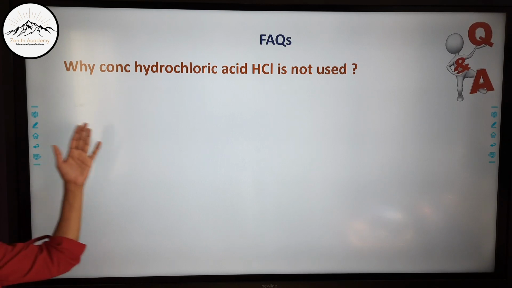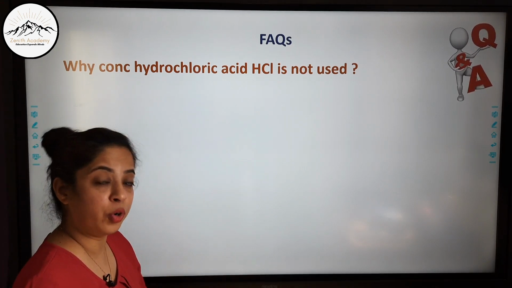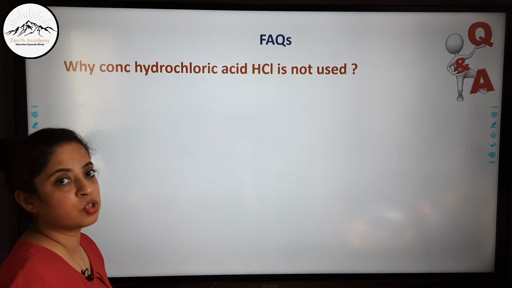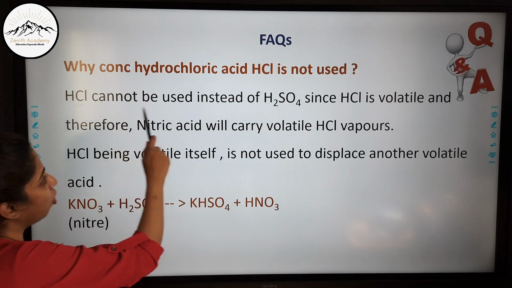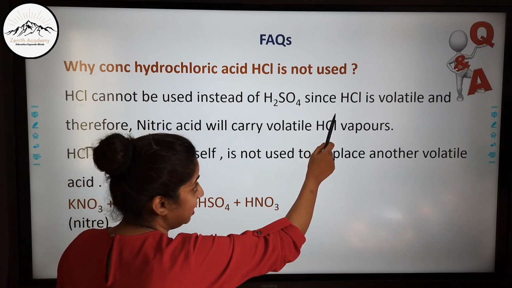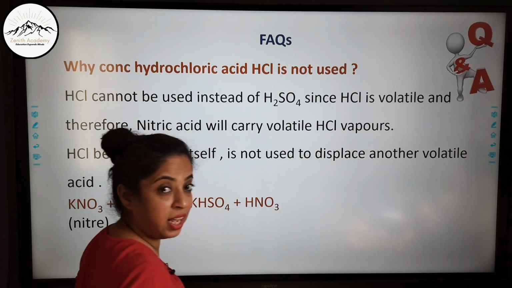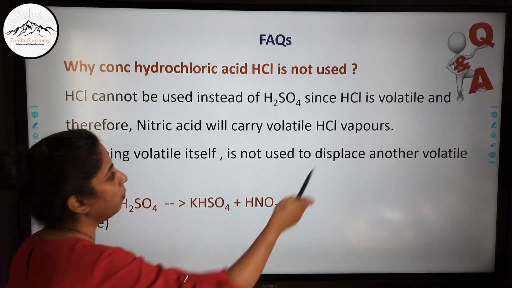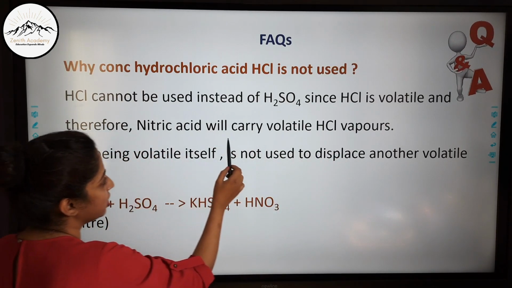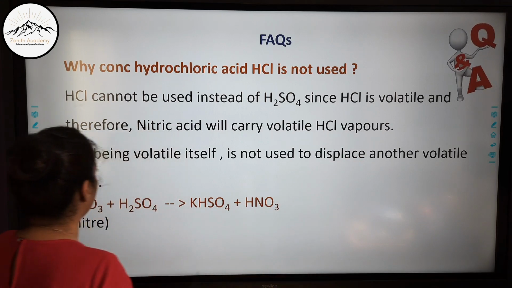Now, why is concentrated hydrochloric acid not used? Why is HCl not used instead of H2SO4? HCl cannot be used instead of H2SO4 since HCl is volatile. HCl itself forms vapors, and therefore nitric acid will carry the volatile HCl vapors.